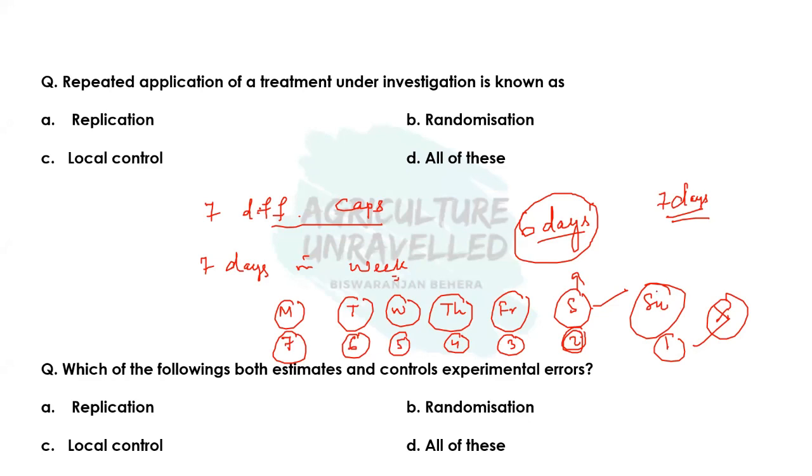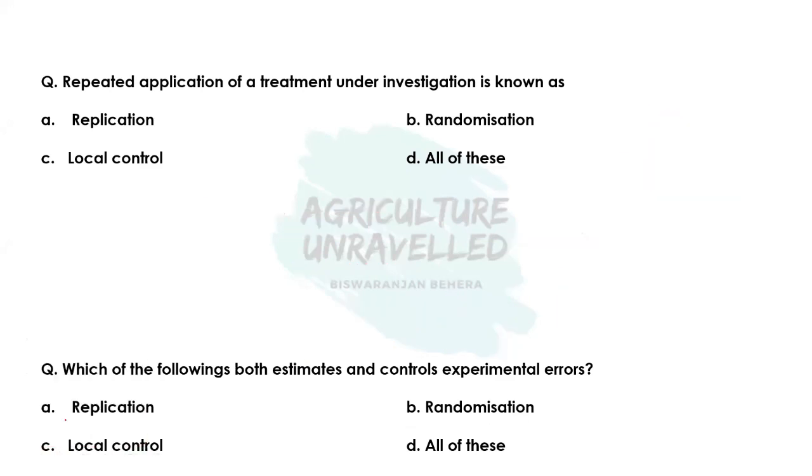Okay, so remember the formula. The formula of degree of freedom is n minus 1. So in this case, n is 7. So degree of freedom is 7 minus 1. Okay, so this is the degree of freedom calculation. Now we'll see how the number of replication will affect the degree of freedom. Okay, suppose we have 3 different levels of nitrogen. That is N0, N50 and N120. Okay.